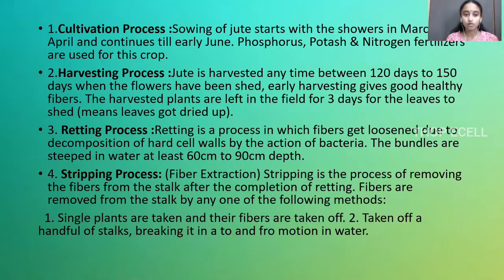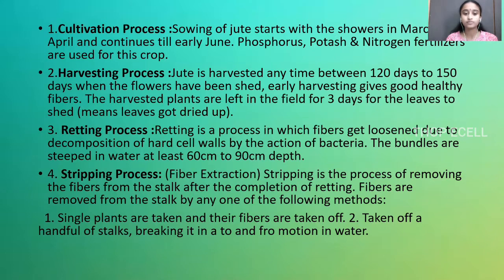Cultivation. As we saw before, jute is cultivated between March and April and it is usually taken till early June too. And fertilizers rich in phosphorus, potash and nitrogen are used for this crop. Harvesting. It takes 120 to 150 days to get harvested, and you also get flowers and you should wait for the flowers to get dried up. Harvested plants are left for 3 days so that it sheds leaves and flowers too.